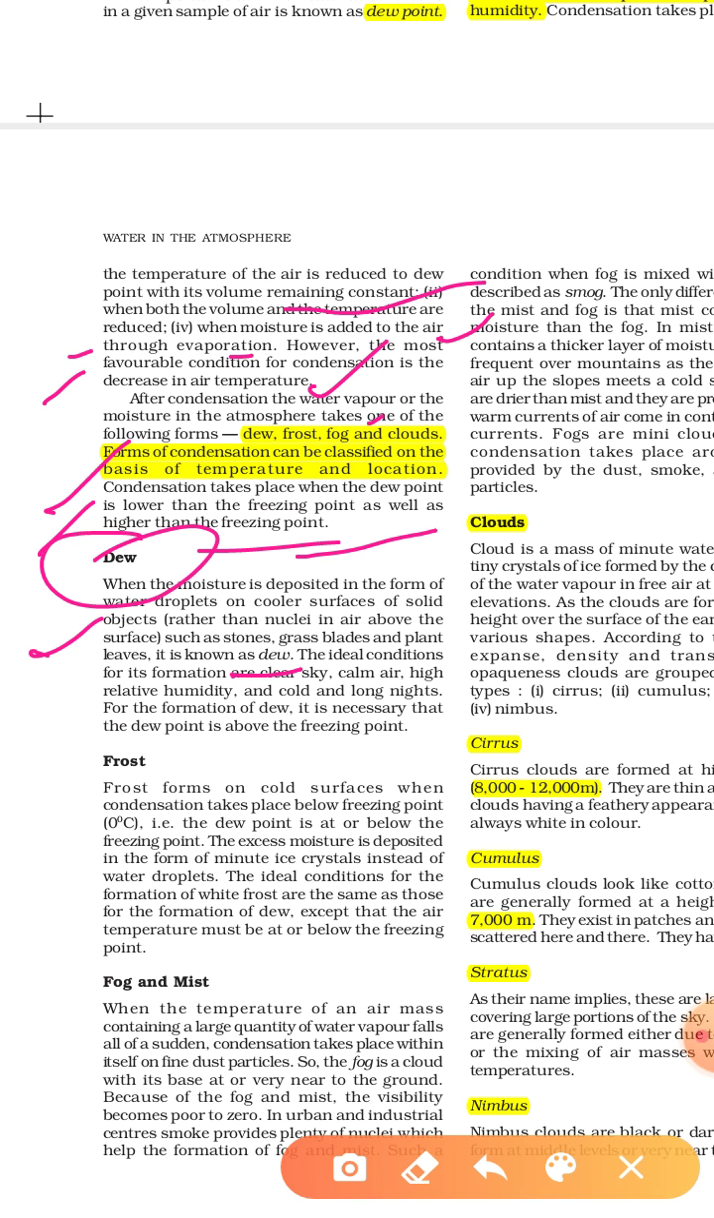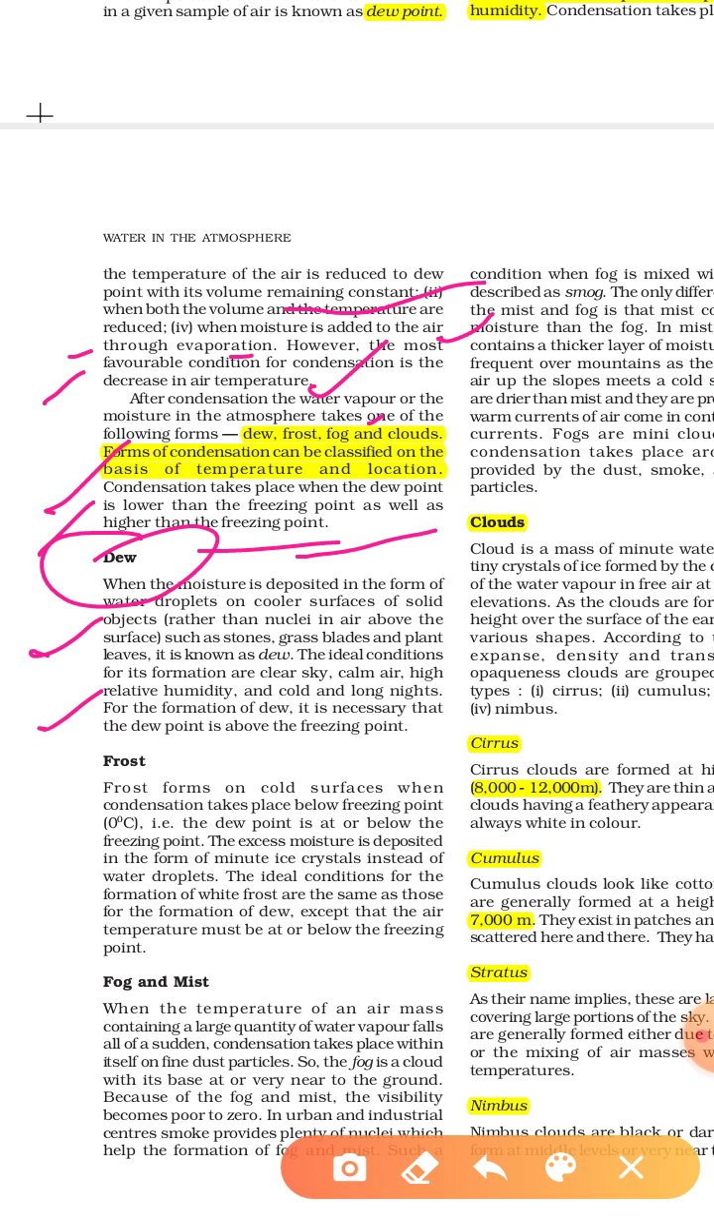So this is known as dew, and in Hindi we can say this thing as os. The ideal conditions for the formation of dew are a clear sky, calm air, high relative humidity, and cold and long nights. So basically dew forms on winter nights.